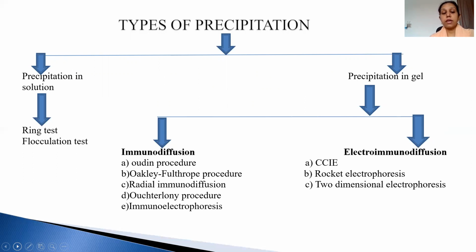In immunodiffusion, there are five kinds: the Oudin procedure, the Elek procedure, radial immunodiffusion, the Ouchterlony procedure, and immunoelectrophoresis. These are types of immunodiffusion. When we add electricity to it, it becomes electroimmunodiffusion. That includes counter immunoelectrophoresis, rocket electrophoresis, and two-dimensional electrophoresis.